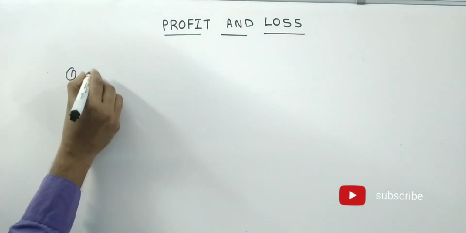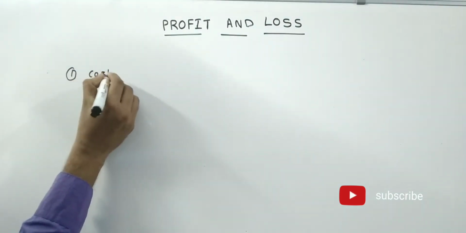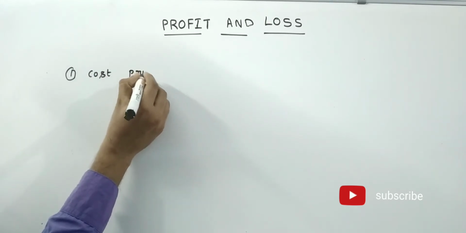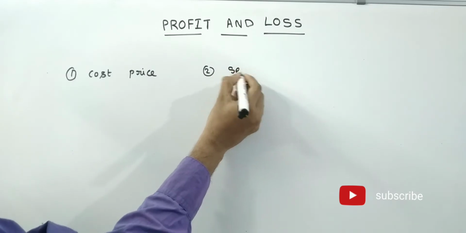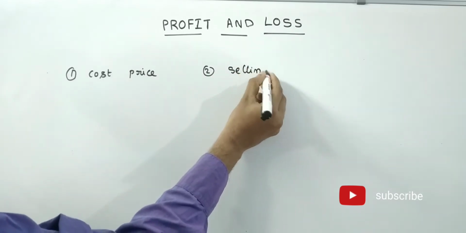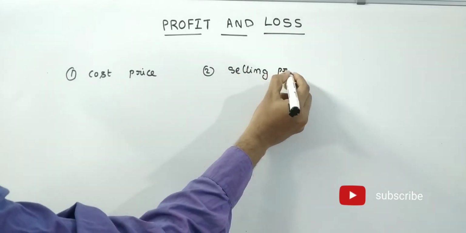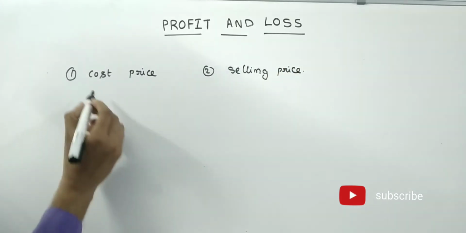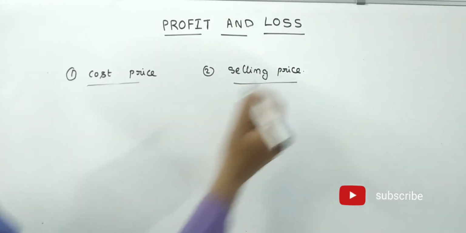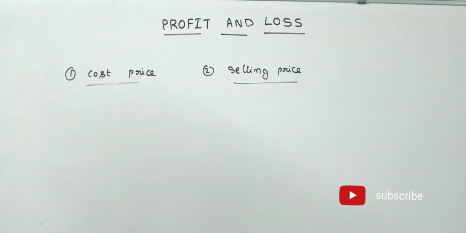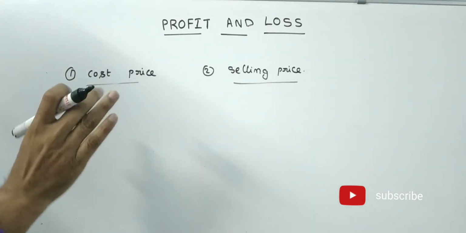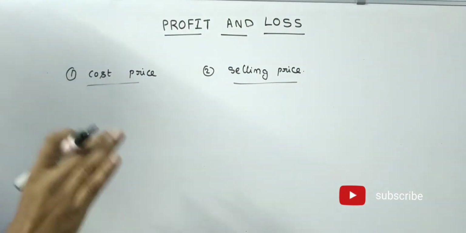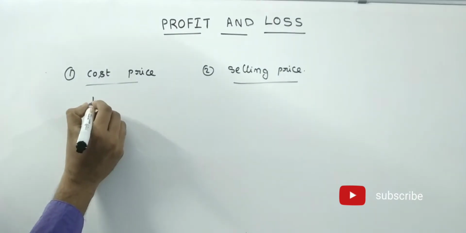What is a cost price? And second, the selling price. Friends, whatever investment we have made to purchase any item is called the cost price. That means the initial investment.